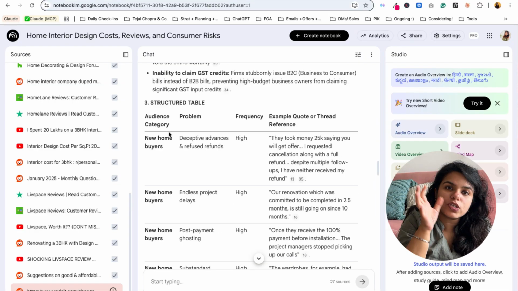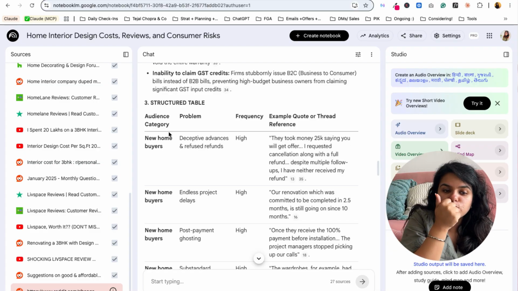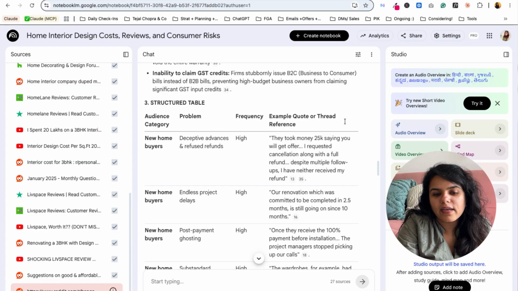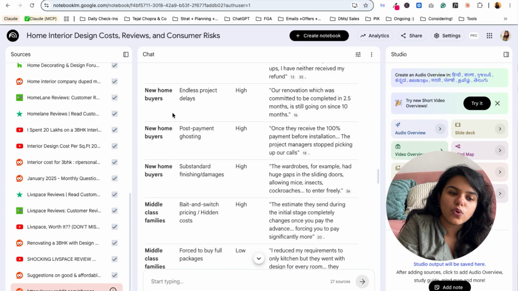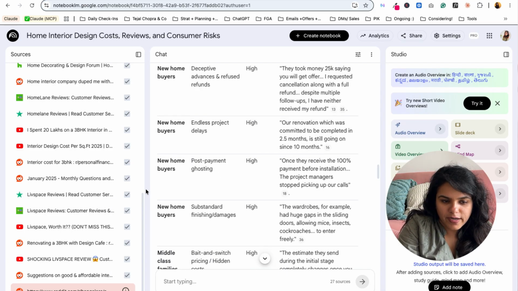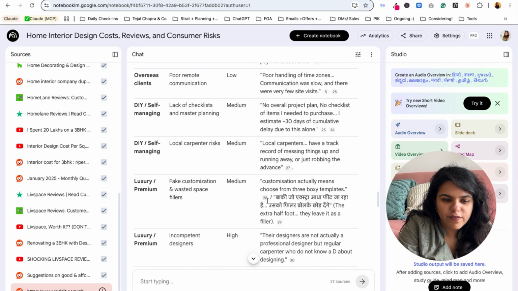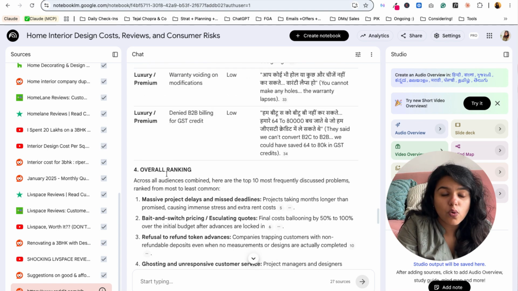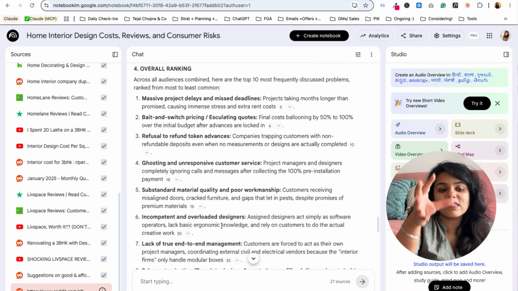Then it'll also give you a structured table based on the prompt, which will tell you the audience category, the problem, the frequency of the problem, and an example quote or thread reference. So basically the problems that are high frequency, you can pick something from them based on who you want to target. That is what this prompt will give you. It gives you all of this information. It also gives you the overall ranking of the problems, and this is really helpful.